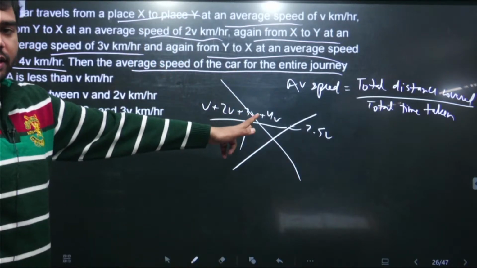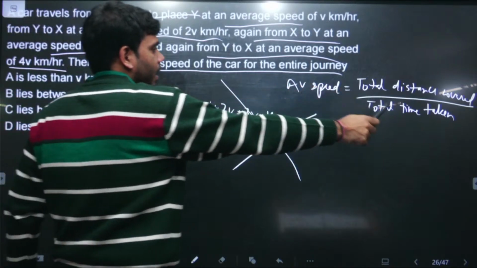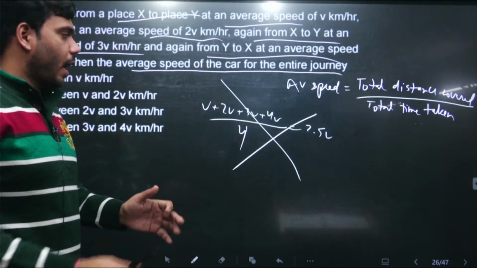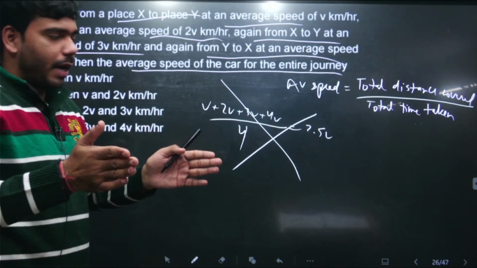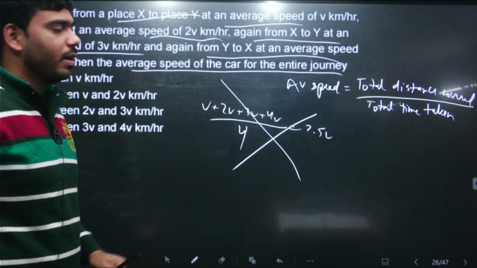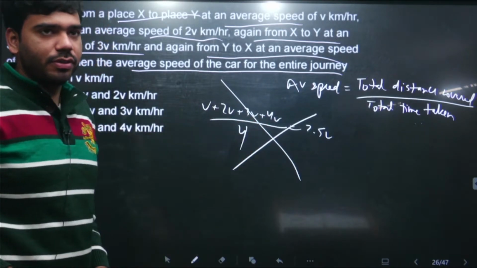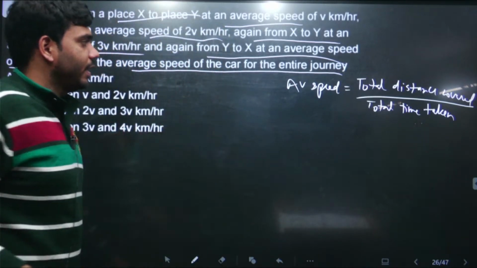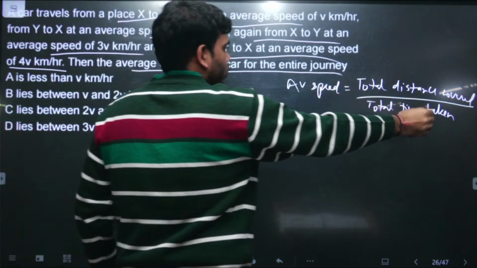Never do this thing. Whenever you need to find the average speed, always remember this formula. The time duration or distance covered at each velocity is the same. Never take the average of these velocities, you will always get wrong answers. What we need to do is total distance covered upon total time taken.